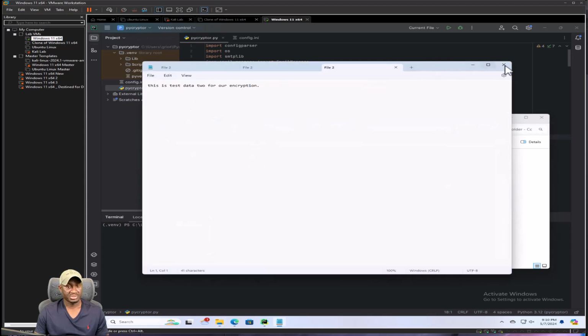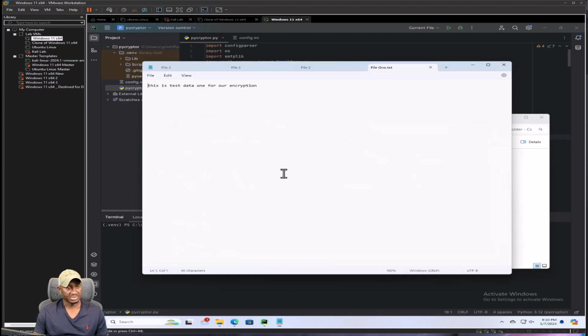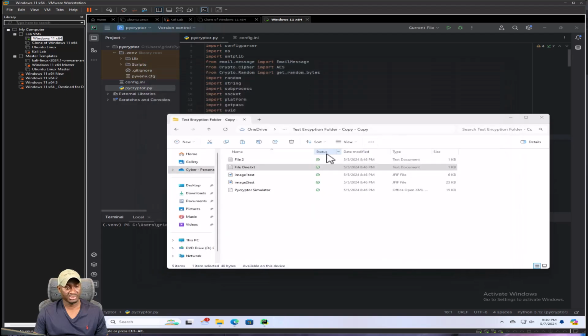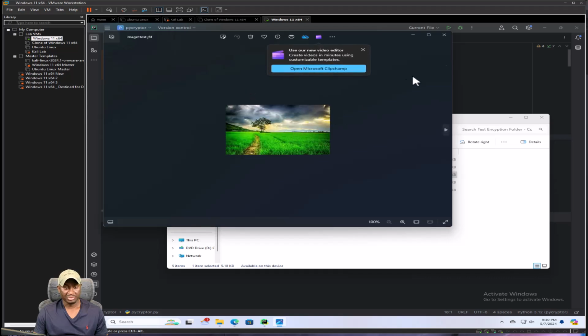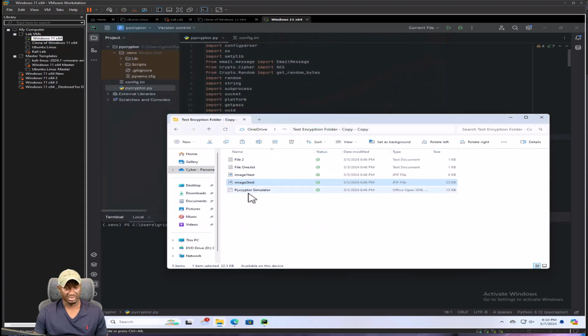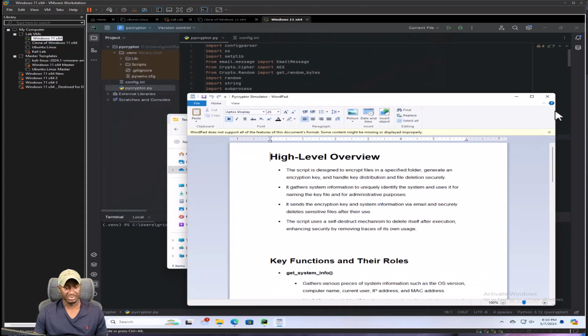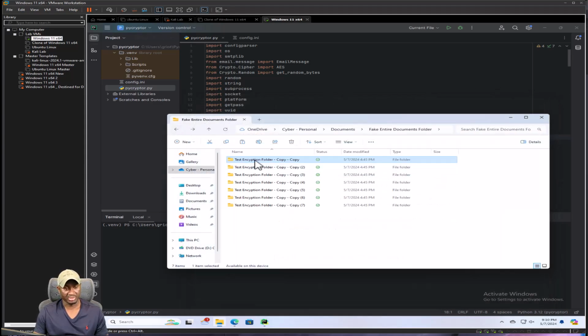Yes, so this is good. This is an unencrypted file. We open this one up again, this is an unencrypted file. It says this is the test data one for our encryption. I added some images just to be sure. That opens up good, no issues. Open the second image. I even added a test Word document, and there you go. So all looks good. Okay, good. So this will be the folder we're going to run the test against.